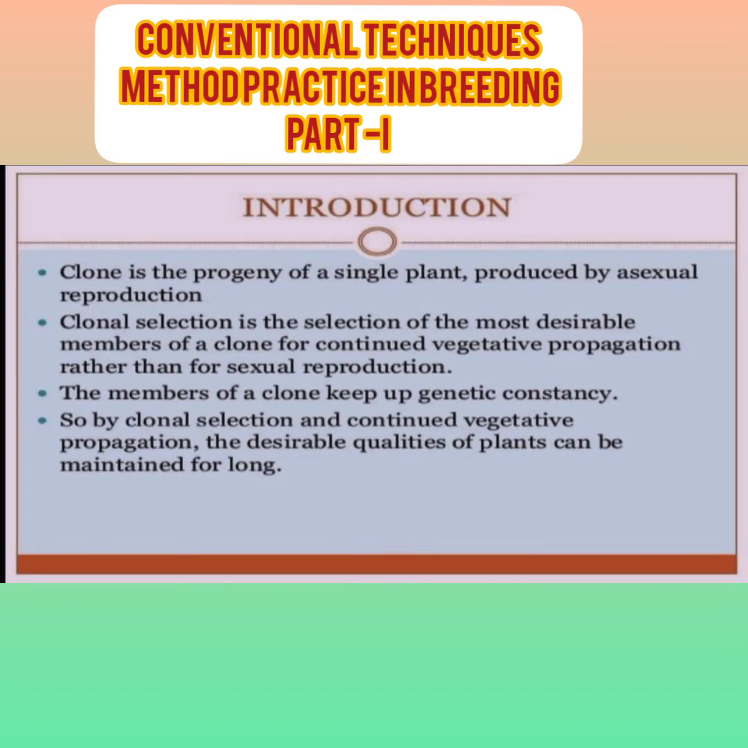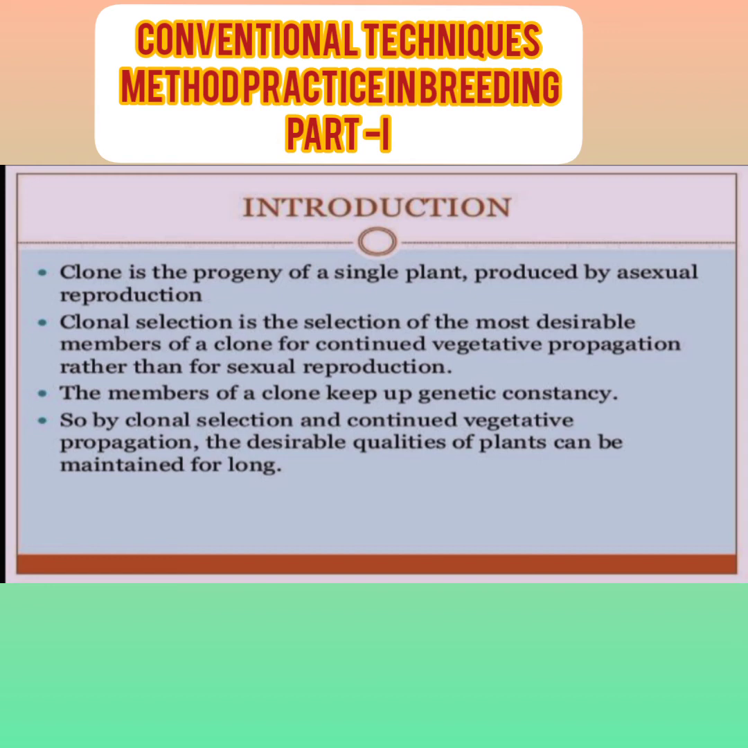Next is clonal selection. Let's see what clonal selection is. Clone means a similar type of plant will be produced. That is known as a clone. A clone is the progeny of a single plant produced by asexual reproduction.